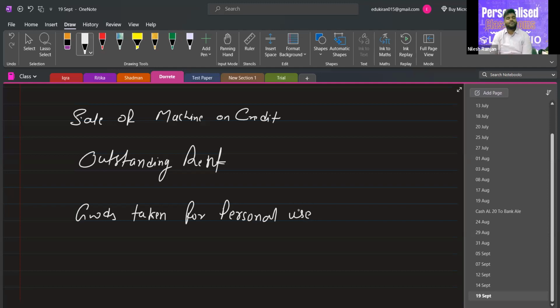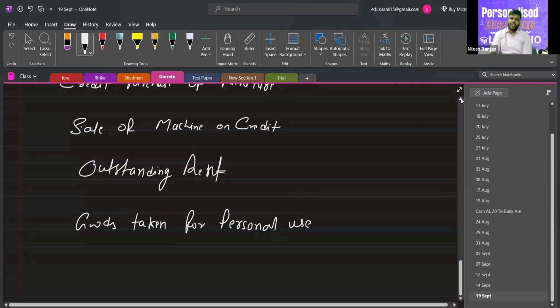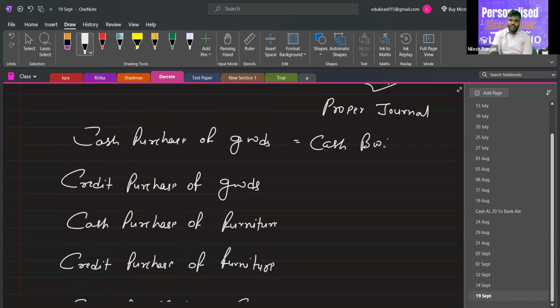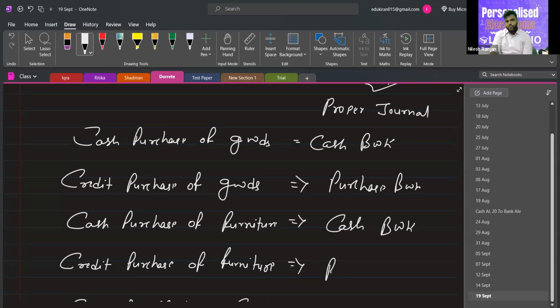Proper journal, sir. Now, the first three transactions are recorded in separate books. This is cash book because this is a cash transaction. This is credit purchase of goods, that's why purchase book. The third is also a cash transaction, that's why cash book. But the fourth one will go to proper journal.